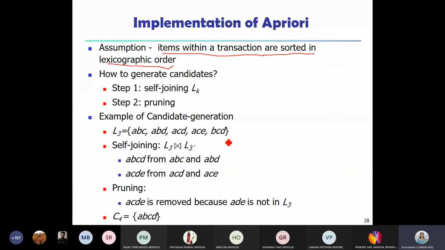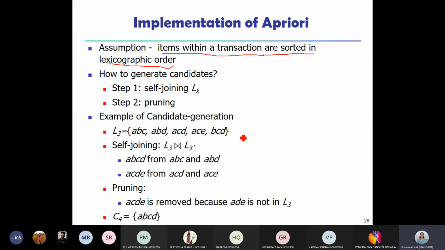So customers have purchased these three items frequently together. Similarly, items A, B, D are frequent items, then items A, C, D are frequent items and so on. So it is L3, it means 3-item sets.